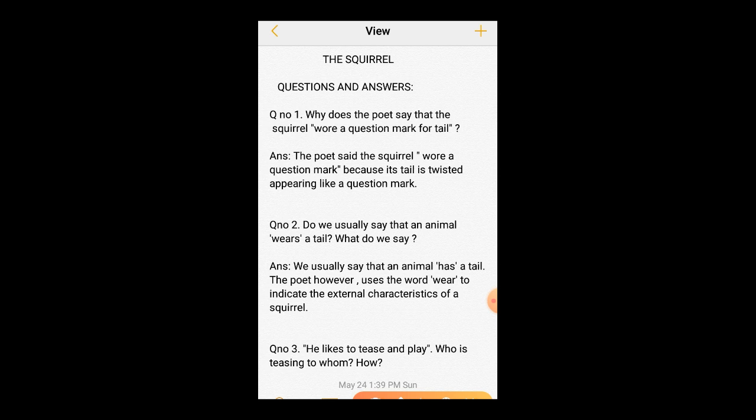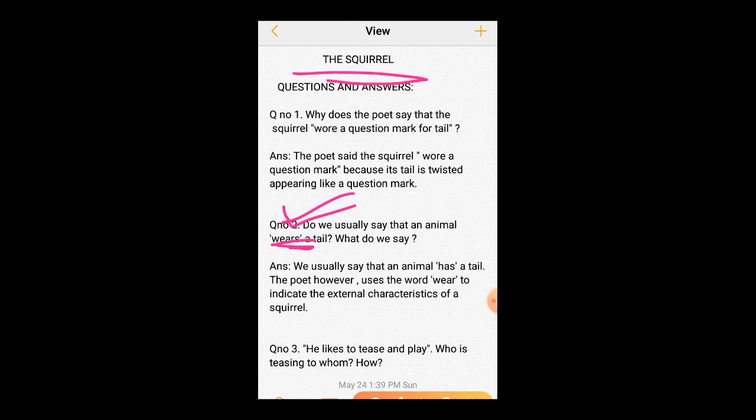Question number two: Do we usually say that an animal wears a tail? In this poem, the poet has said that the squirrel wears a tail.